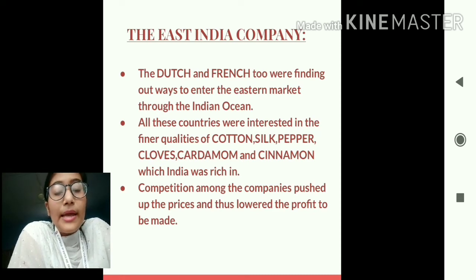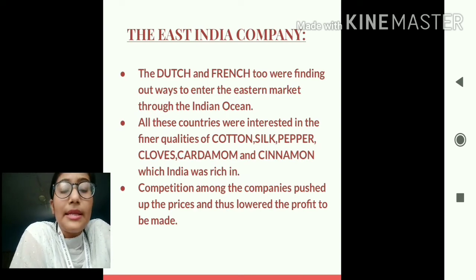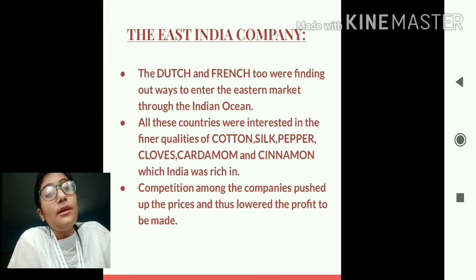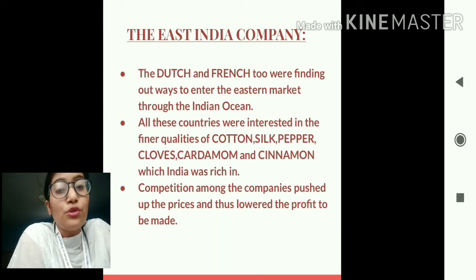But now, as they came to know that they are not the only one to enter India for trade, but the Portuguese, the Dutch and the French have also entered India for trading, the competition among them increased. And this competition increased the prices of these resources or these items which were available in India, and the rise in price led to a fall in the profit that was supposed to be made.